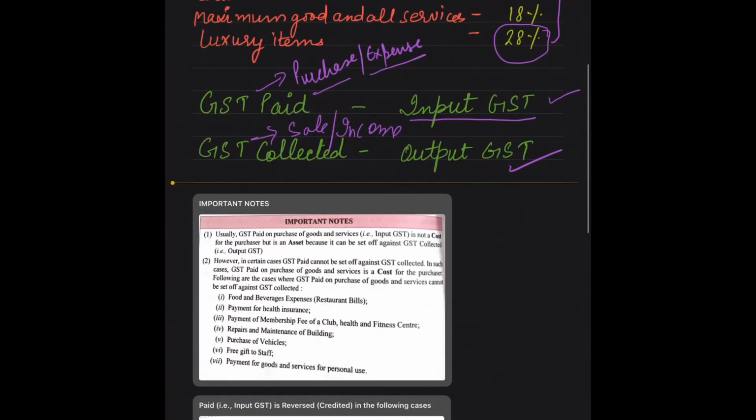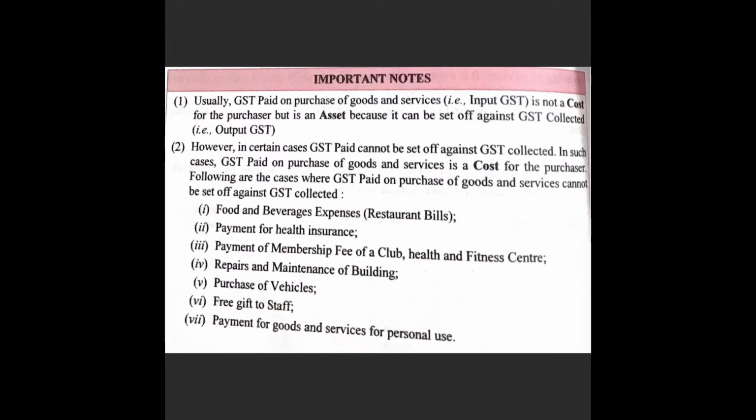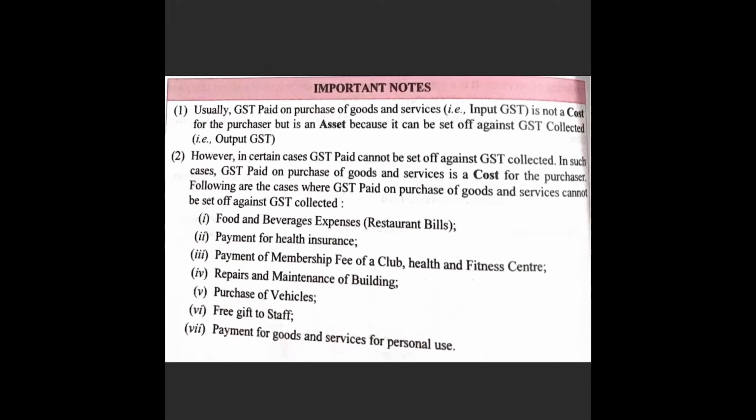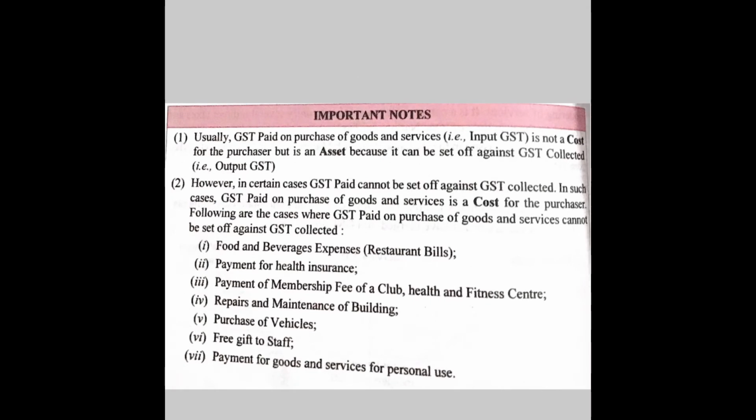Next we will learn some important notes to keep in mind while solving practical questions. The first is GST paid on purchase of goods and services. Input GST is not a cost for the purchaser, but it is an asset because it can be set off against GST collected, meaning output GST.